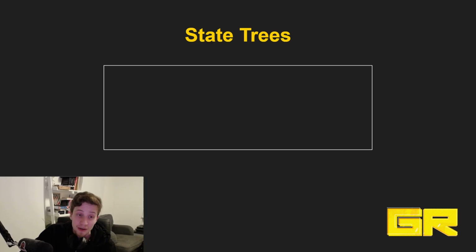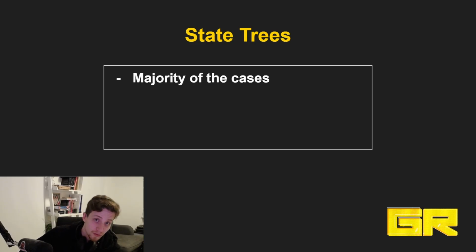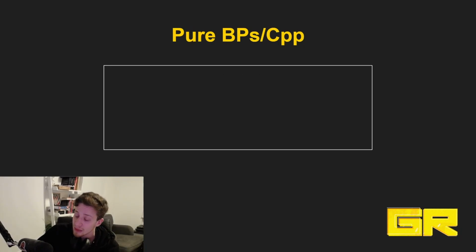And our first question is, when should we use state trees? And the answer is most of the times. In majority of the cases, state trees are, from what Epic is communicating to us, the default way to set up AI, and much more than AI, as we have already covered. In most cases, you should go with state trees. There are cases, though, where pure implementation using blueprints or C++ may make more sense.